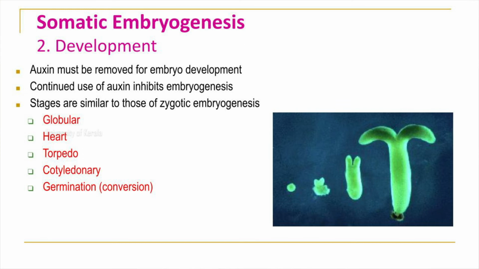Here the embryos are undergoing different developmental stages similar to zygotic embryogenesis, like globular stage, heart-shaped stage, torpedo stage, cotyledonary stage. And in the germination stage, in usual cases, the somatic embryos are germinating into plantlets in basal medium, which is devoid of any plant growth regulators. But on some occasions, the presence of some growth stimulating factors is needed.